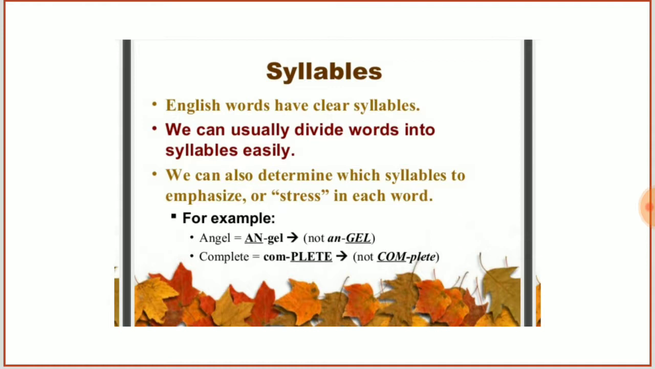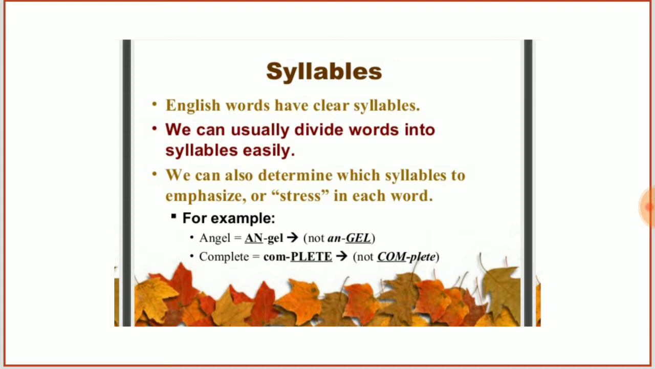What is a syllable? A syllable is a word or part of a word which contains one vowel sound. So what is a syllable? A syllable is a word or part of a word which contains one vowel sound. English words have clear syllables. We can usually divide words into syllables easily. We can also determine which syllables to emphasize or stress in each word.